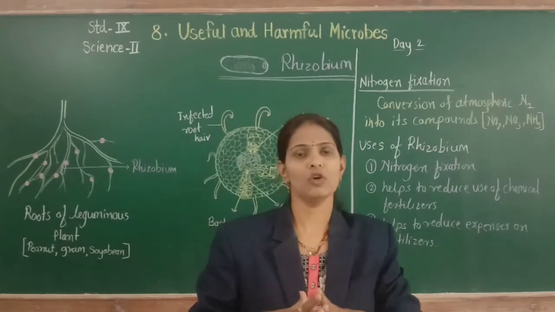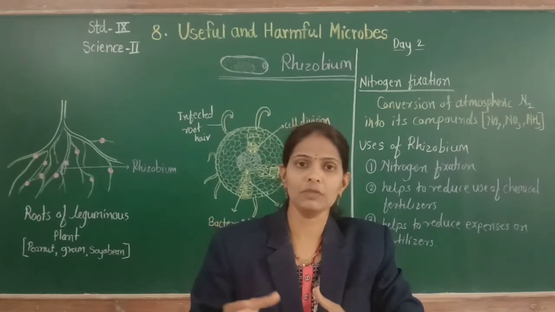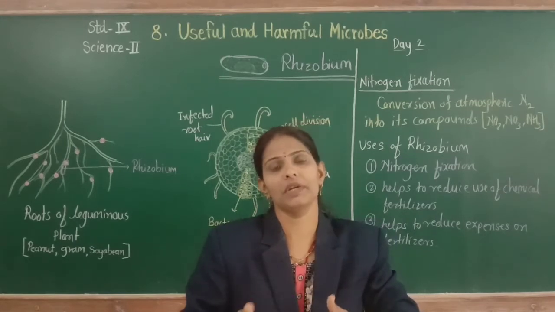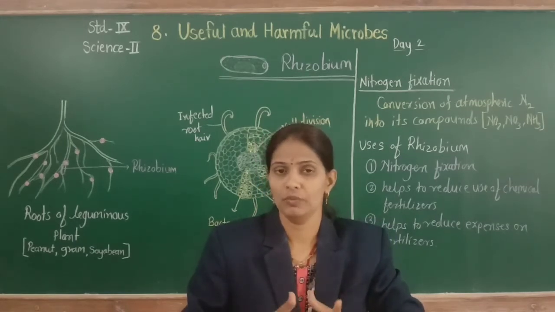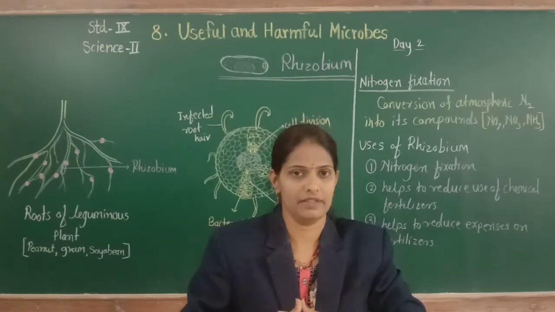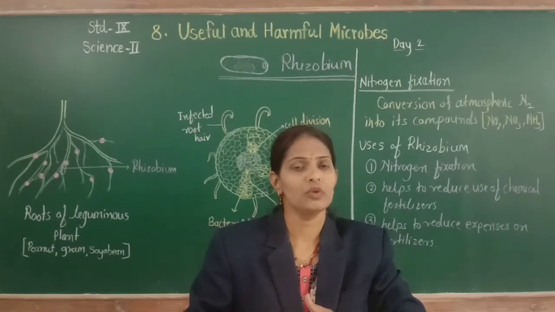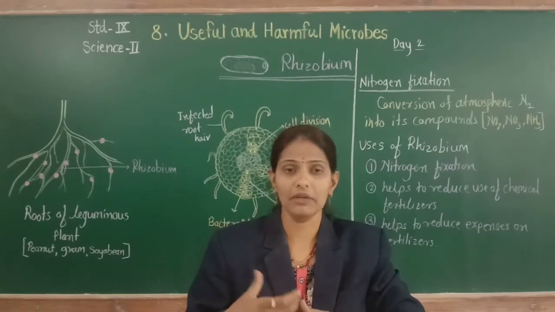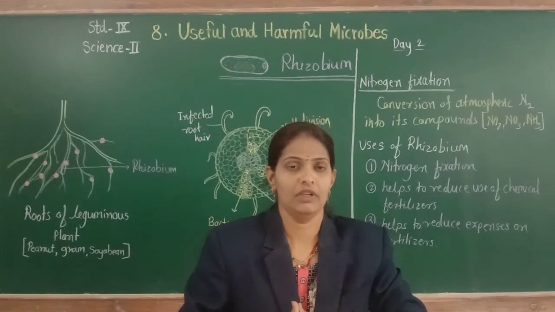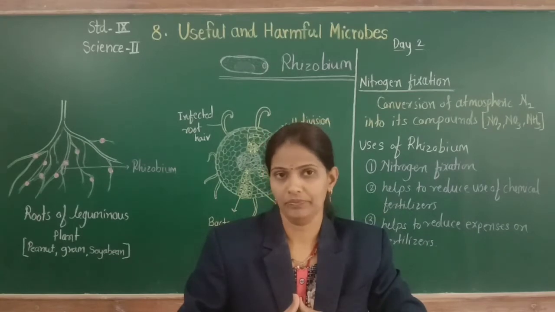So here the rhizobium bacteria present on the roots of leguminous plants trap this atmospheric nitrogen and convert it into different soluble compounds, that is ammonia, urea, nitrites, nitrates, etc. And then from the soil, the plants use this nitrogenous compound to synthesize protein.